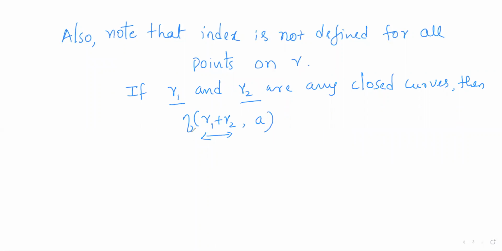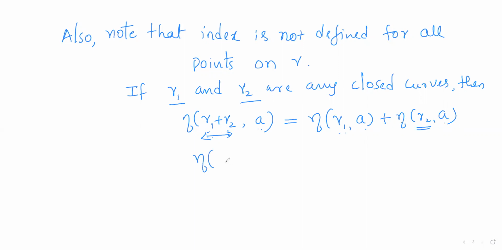If you want to define the index of a point with respect to a sum of closed curves, it is simply the sum of the indices with respect to the closed curves. So the index of A with respect to gamma 1 plus gamma 2 is the index of A with respect to gamma 1 plus the index of A with respect to gamma 2.